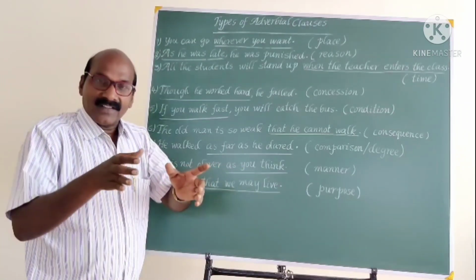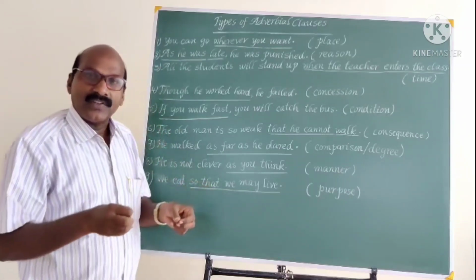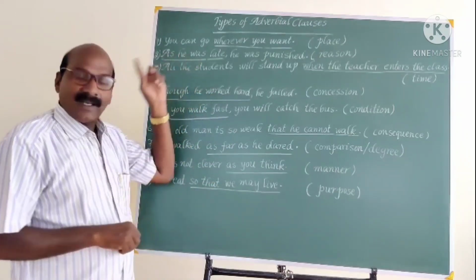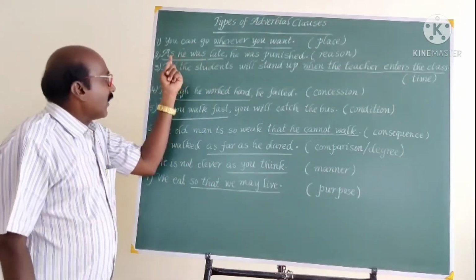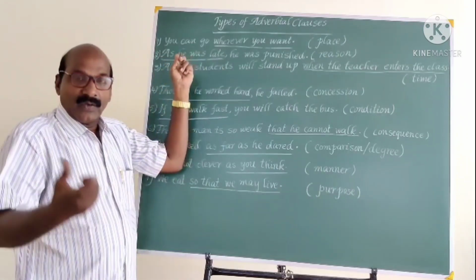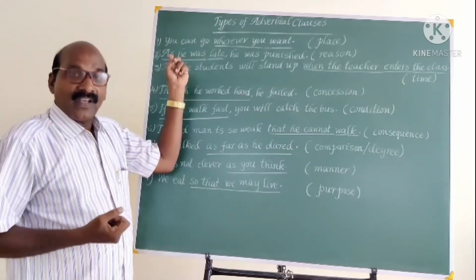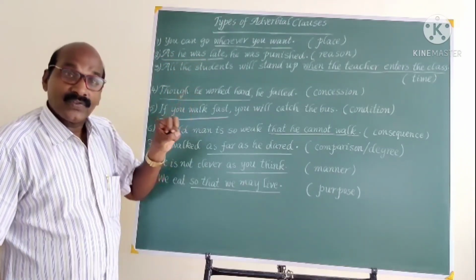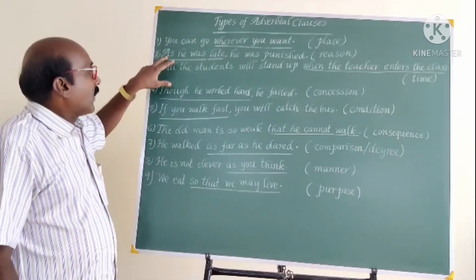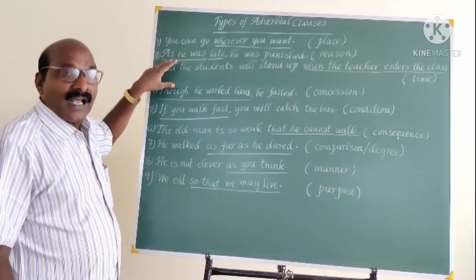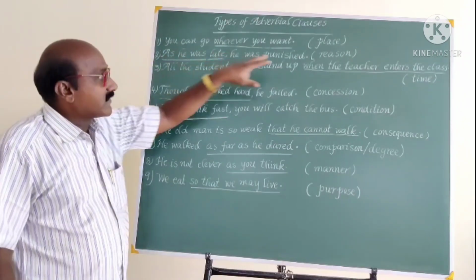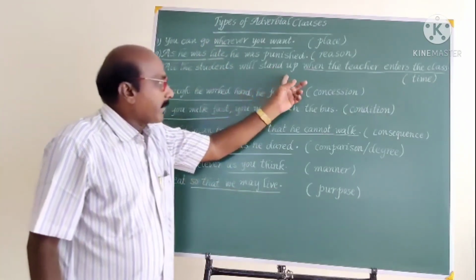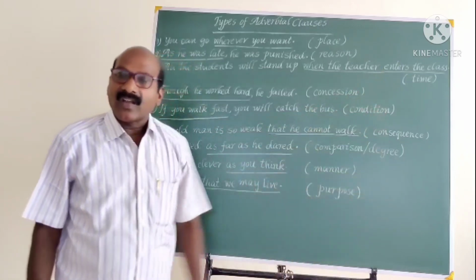When two main clauses are connected by certain words, those words are called coordinating conjunctions, but here subordinating conjunctions. See here, as he was late, it gives some reason. Because of, as he was late, since he was late. So these words are often introduced in the adverbial clauses of reason.